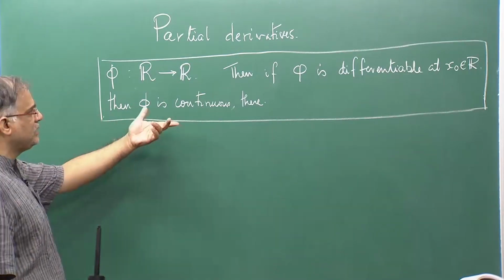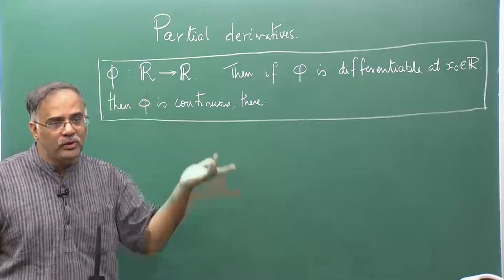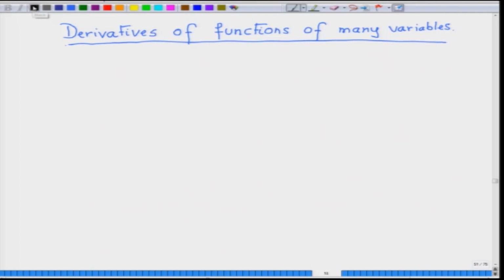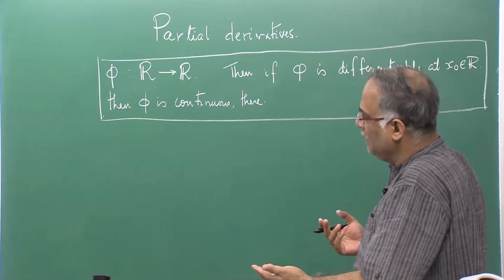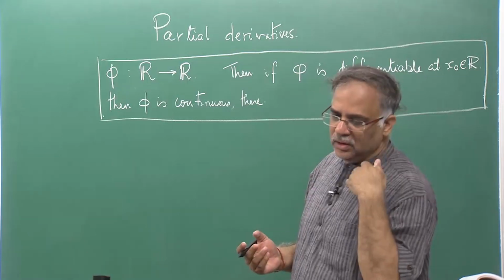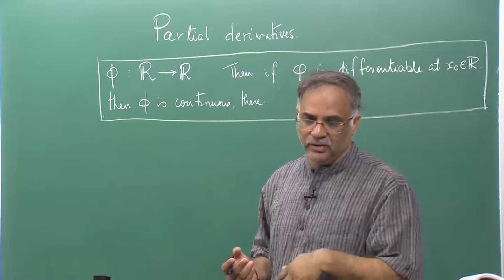So, differentiability implies continuity; no continuity at a given point implies no differentiability. So, it is very important that we define a kind of derivative for functions of many variables which would make the function continuous at a given point.